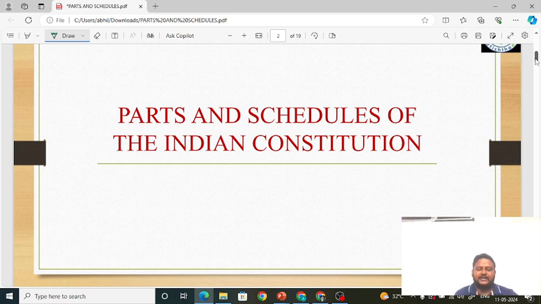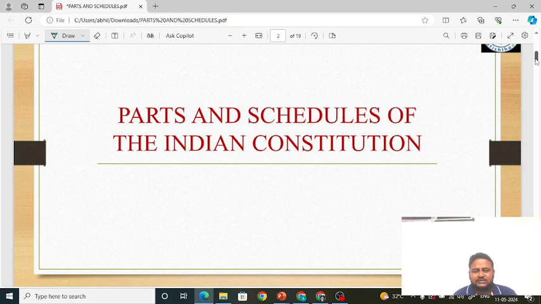See, for example, if I take the Constitution as a book, schedules mean the index in the book. In any book there will be an index page, like in your textbooks, be it your graduation or your PU, whatever textbooks you read. That index is nothing but the schedules. Parts mean chapters of the Indian Constitution.